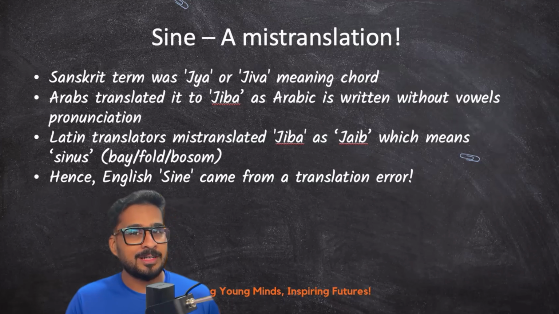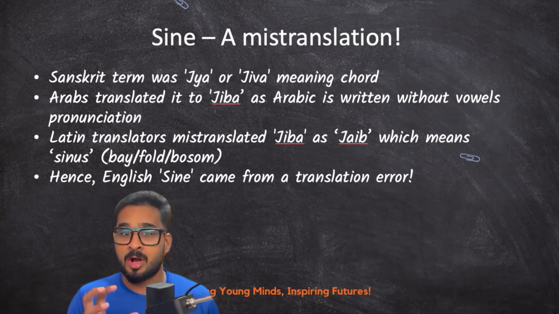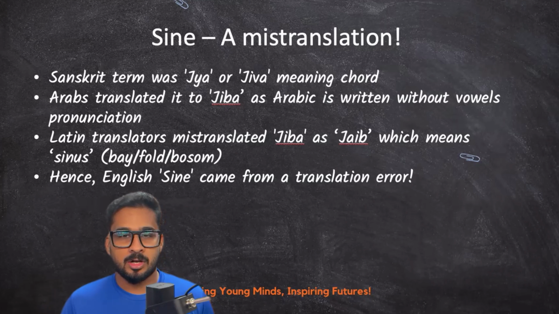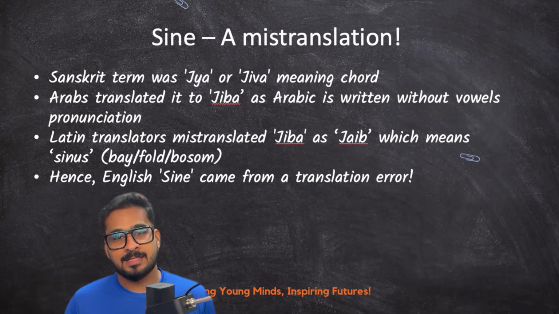Do you know that the word sine is a mistranslated word? In ancient India, when people designed bows and arrows, the string of the bow was termed the chord of the bow. The Sanskrit scholars called the chord of the bow Jya or Jiva. When the concept moved from India to Arabia, Jiva was written as Jiba because in Arabic there are no written vowels. The Latin translators again mistranslated Jiba as Jaib because they had the same spelling in Arabic.